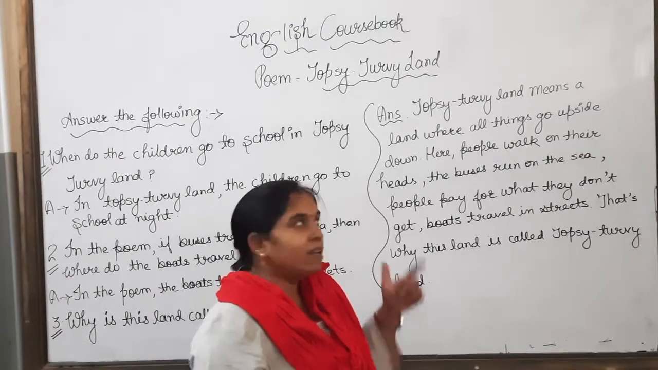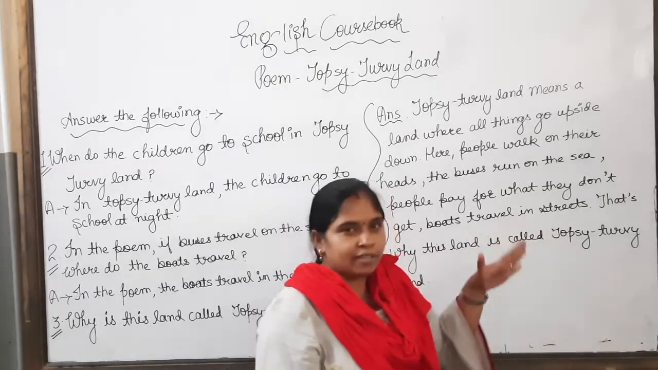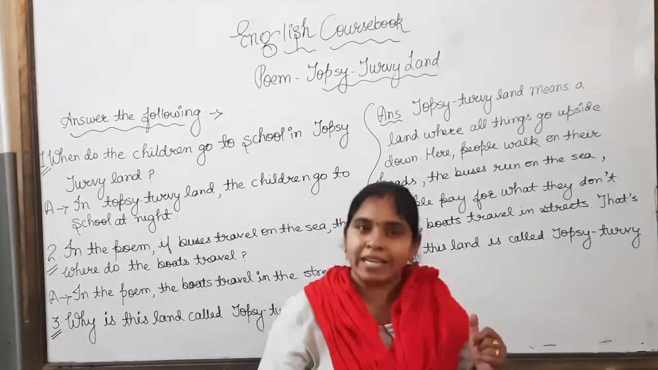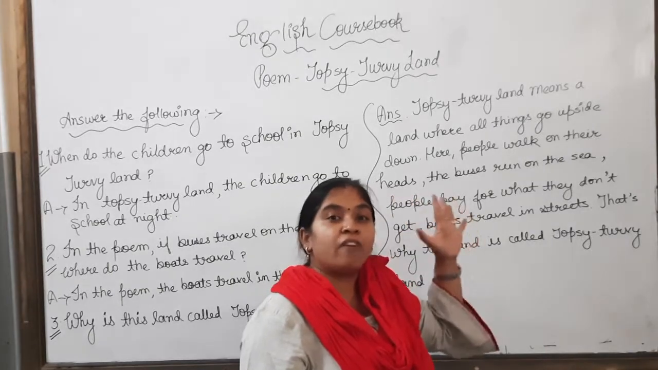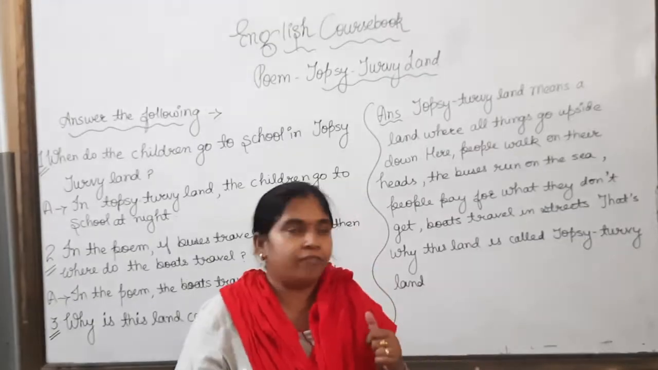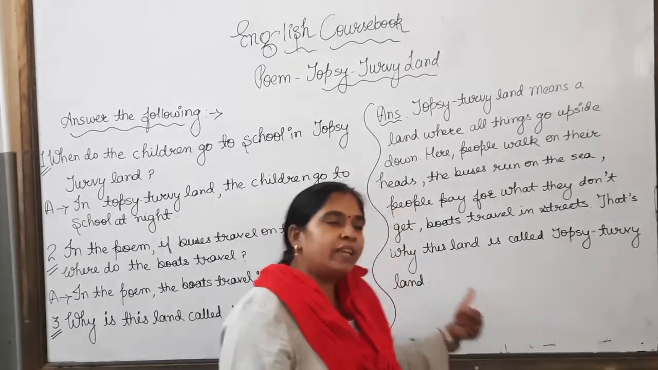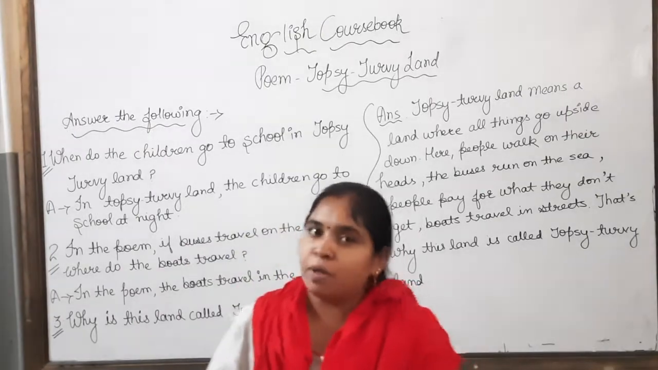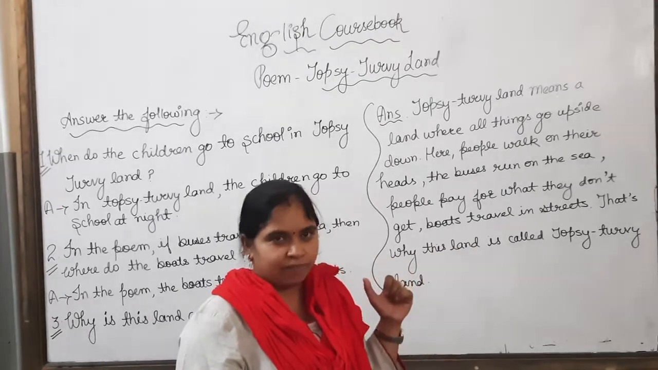And where is it possible? In Topsy-Turvy Land. Boats travel in streets. As we discussed in the last question, boats travel in streets, not on the sea. Where? In Topsy-Turvy Land. This land is called Topsy-Turvy Land because of these features. And these features are all imaginary.